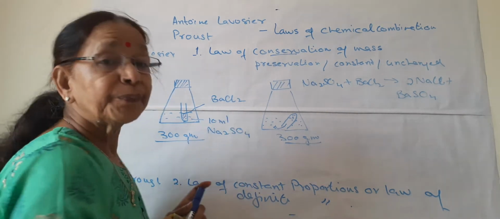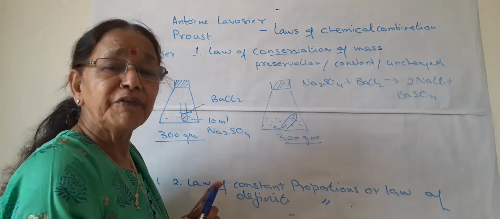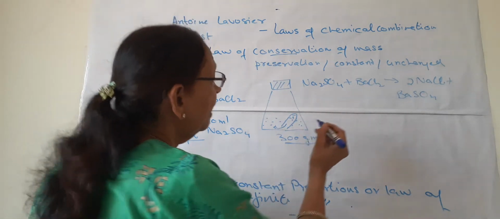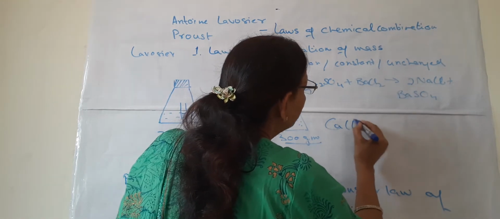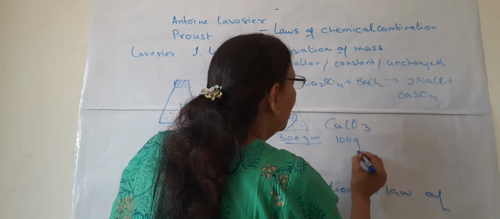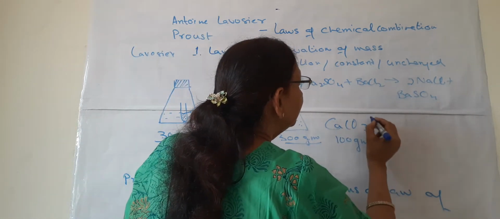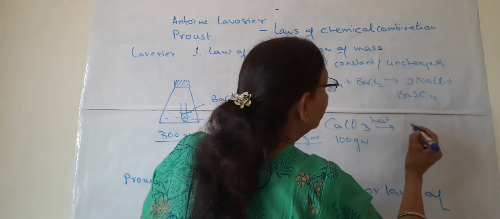This is how we can establish this law of conservation of mass. We can have other examples also. Suppose we have this calcium carbonate and it is 100 grams by mass. So when it is heated, what happened?